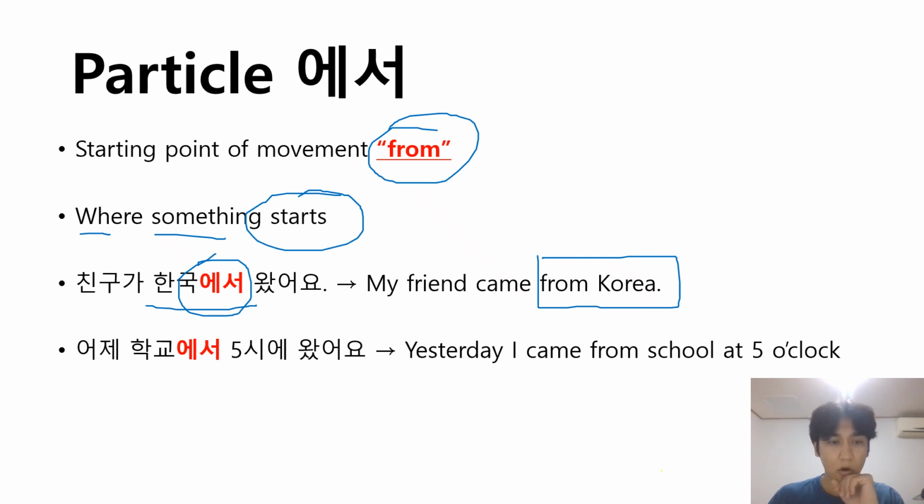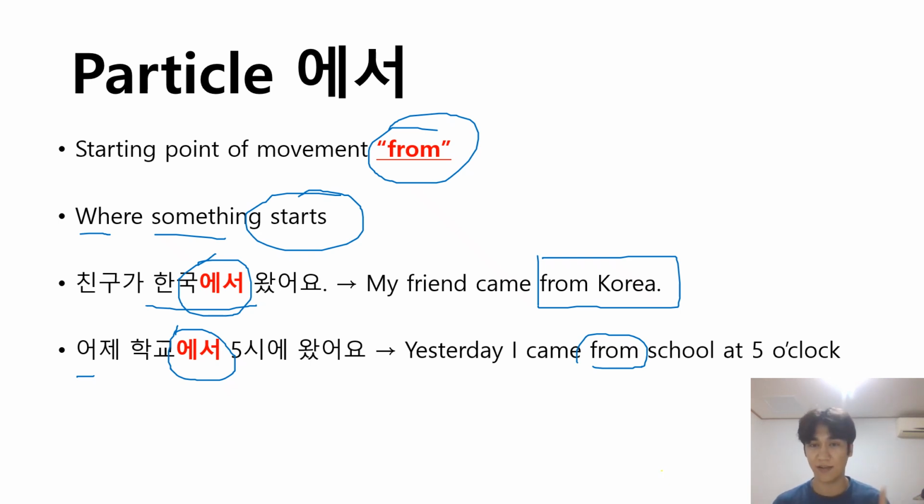And 어제 학교에서 5시에 왔어요. Yesterday I came from school at 5 o'clock. From school, from where? We use the same 에서 to express the preposition from, right? So that's it, what you need to know about 에서.